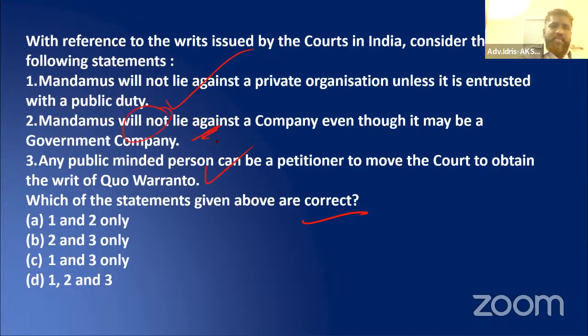So "will not lie" is wrong, actually. So here, any public-minded person can be a petitioner. Is it so? There lies the whole catch.